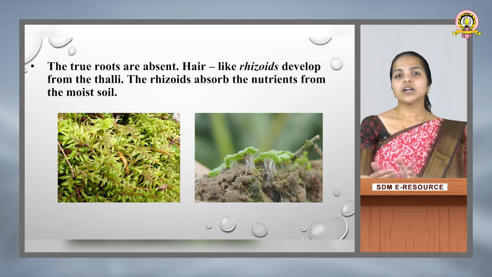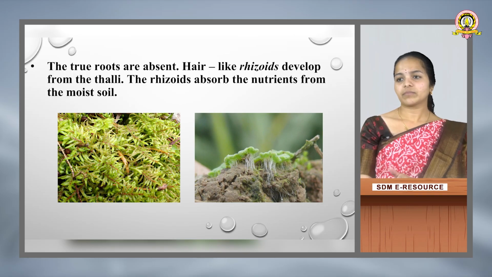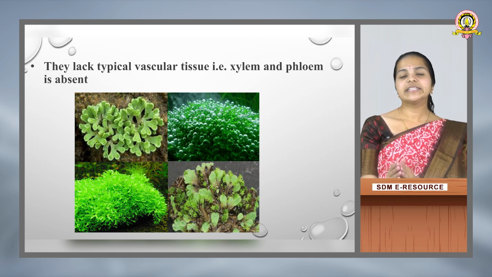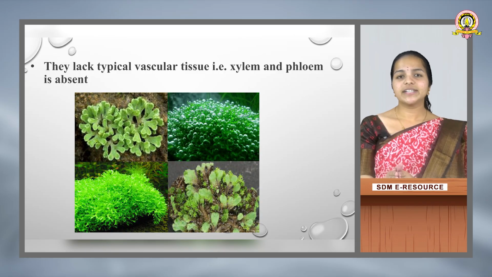and rhizoids will help in absorbing the minerals for their growth as well as the reproduction aspect. The rhizoids absorb the nutrients from the moist soil, so they can be found only in the moist region, and they can absorb the moisture from the air through their surface. They lack typical vascular tissues, that is, xylem and phloem are absent. Vascular tissue can be seen only in the higher plants, while bryophytes do not have a vascular system. Instead, they absorb the moisture from the environment through the air.